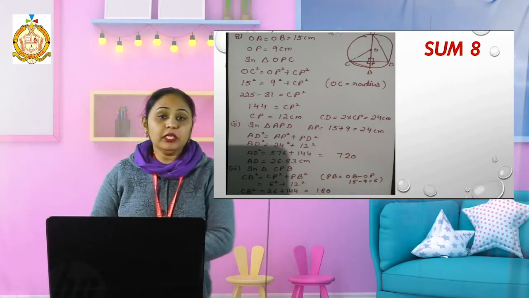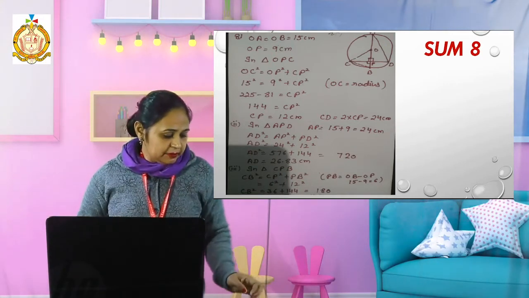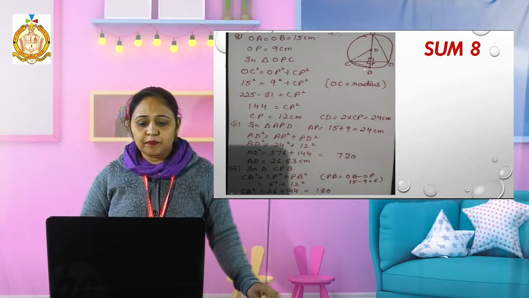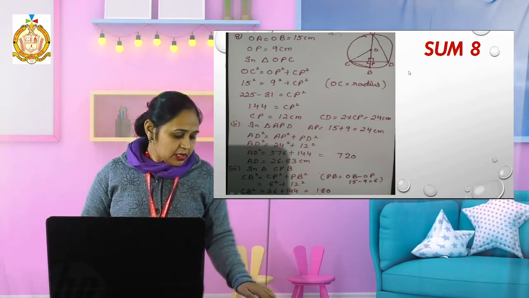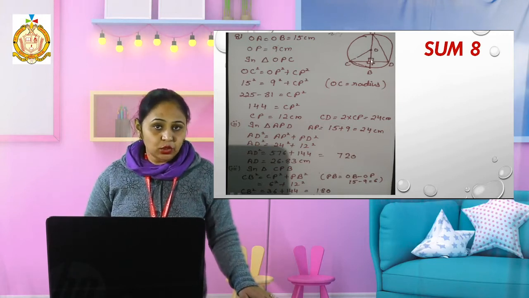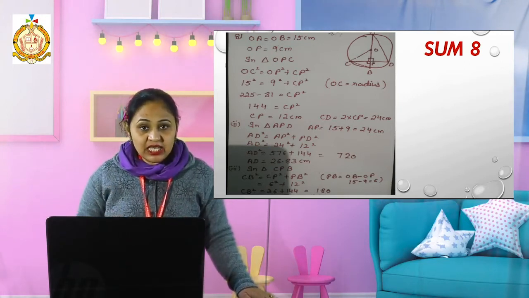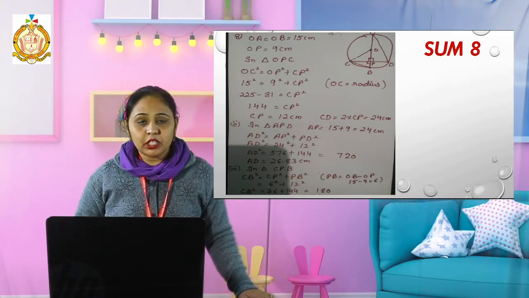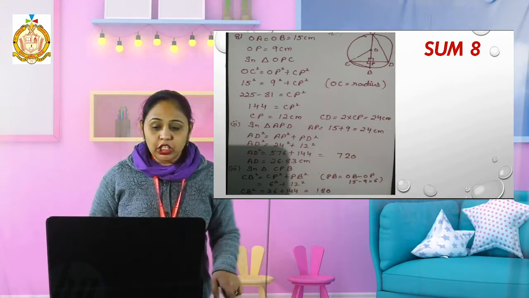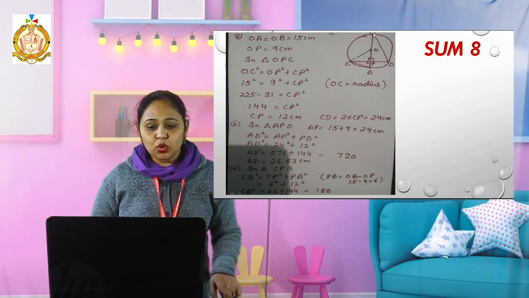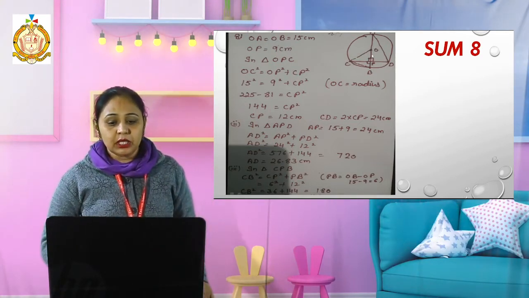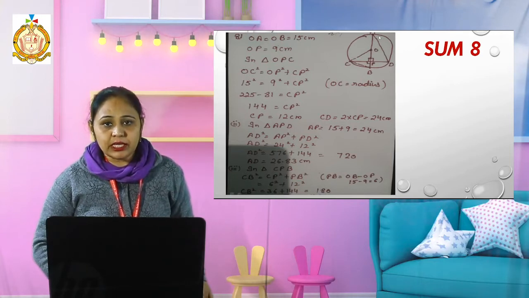Now in this statement the figure is given. See, in the statement it says a chord CD of the circle. This is my chord CD of the circle. Then there is a diameter. This AB is the diameter and cuts CD at point P. I know that the diameter comes from the center point, and it will be perpendicular to CD and bisect the CD. Then AO and OB are also given. That means AO and OB are 15 centimeter. That means the radius is given as 15 centimeter.